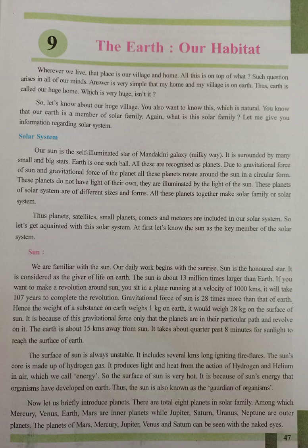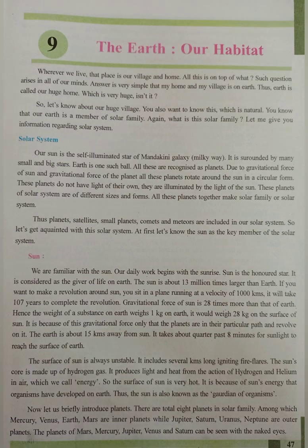Due to the gravitational force of the Sun and the gravitational force of the planets, all these planets rotate around the Sun in a circular form. These planets do not have light of their own. They are illuminated by the light of the Sun. These planets of the solar system are of different sizes and forms. All these together make the solar family or solar system. Thus, planets, satellites, small planets, comets, and meteors are included in our solar system. So, let's get acquainted with this solar system.